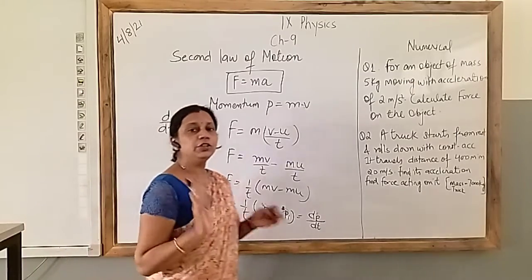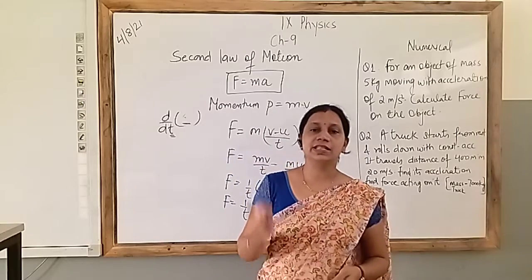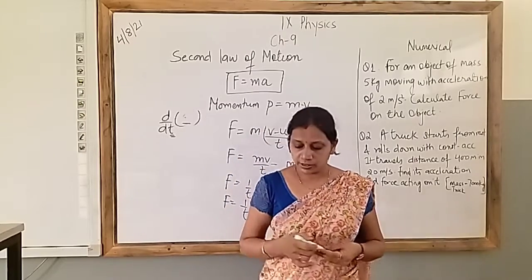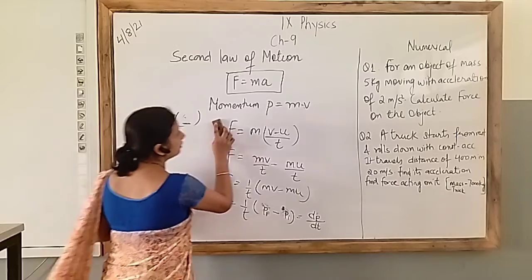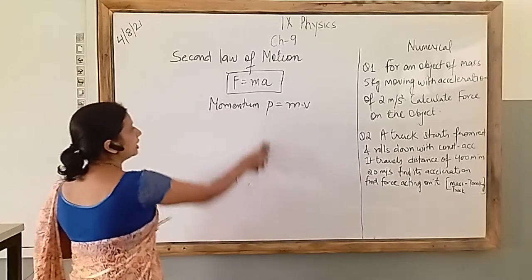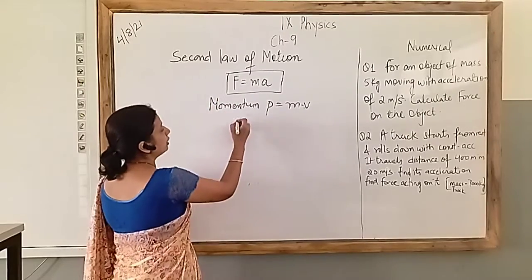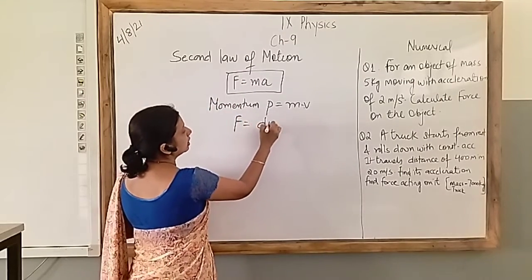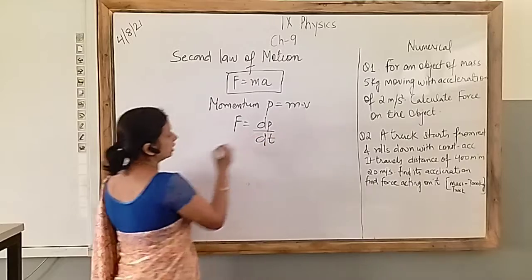So applied force I can also write as rate of change of momentum. So this is a derivation, and if I have to write in one line another way of writing this force, I can write force is del p by del t.